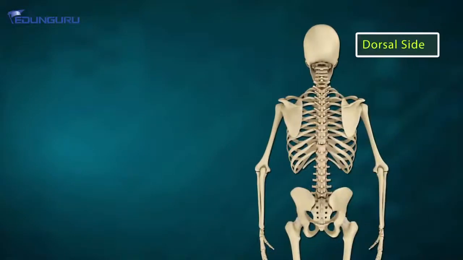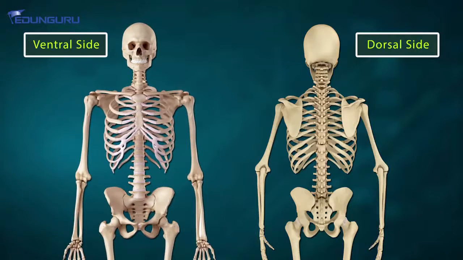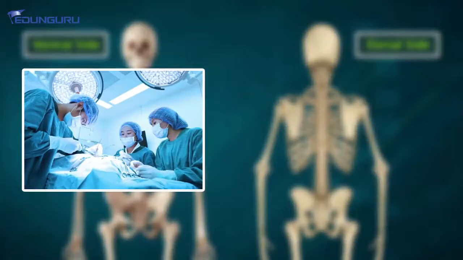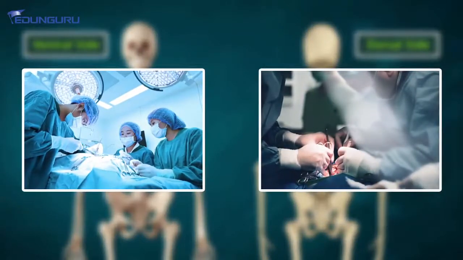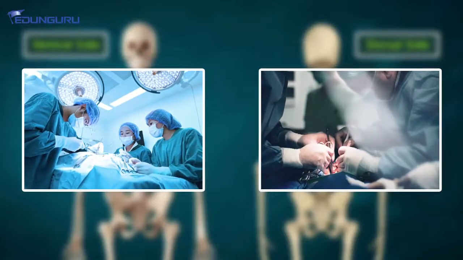Talking about the vertebral column. When you talk about the vertebral column in humans, it is on the dorsal side, which is this side, the back side. The front side is known as the ventral side. So when we talk about vertebrates, we always perform surgeries or any kind of dissection on them from the ventral side. This is something that we all should keep in mind.